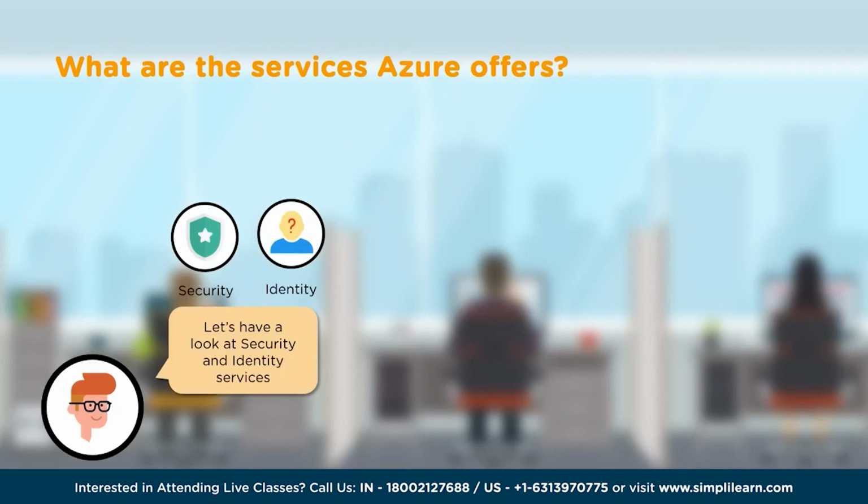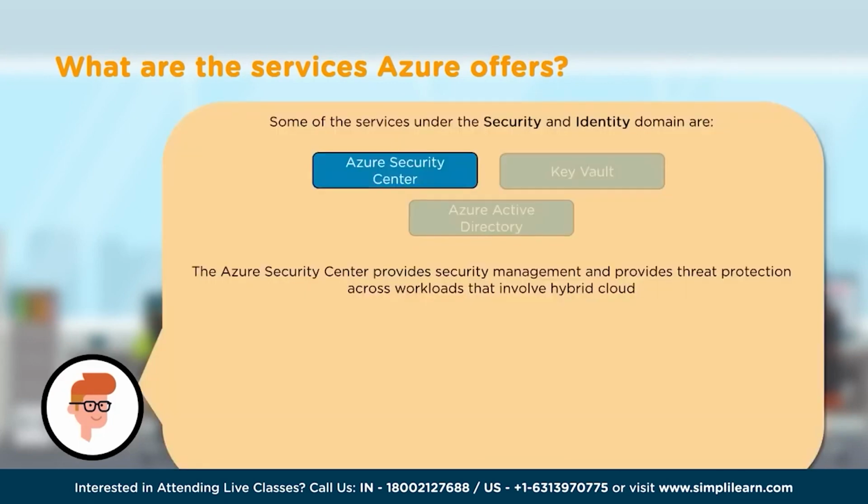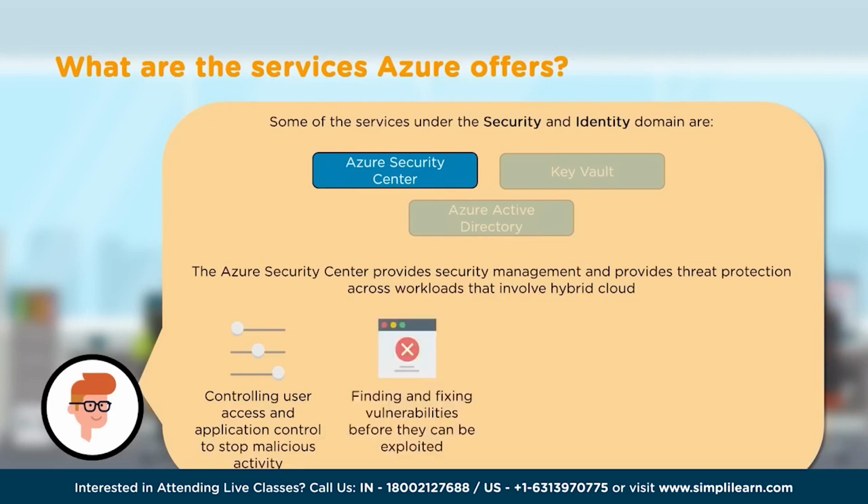So let's talk more about identity management. Some of the services under security and identity management are Azure Security Center. Now, this Azure Security Center provides security management and threat protection across the workloads in both cloud and in the hybrid environment. It helps control user access and application control to stop any malicious activity if present.